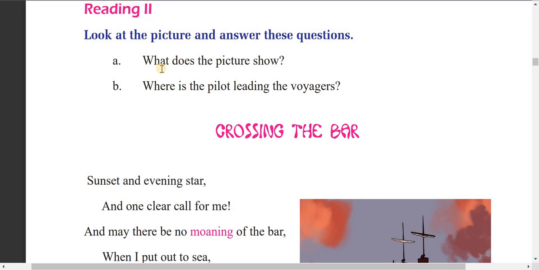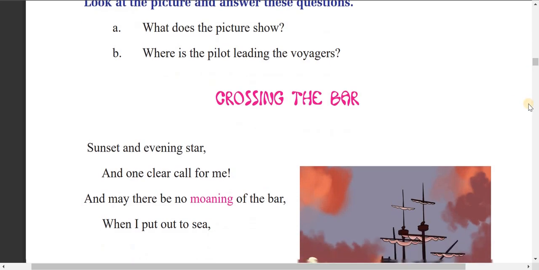What does the picture show? What is the pilot leading the voyagers? There are two questions, and look at the picture here down. I think voyagers means the people who especially travel in the sea. You can see travelers in the sea also.